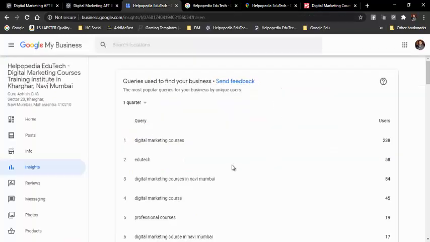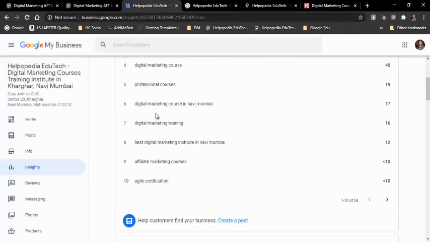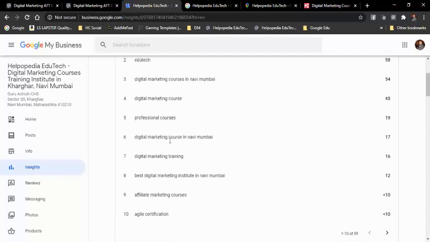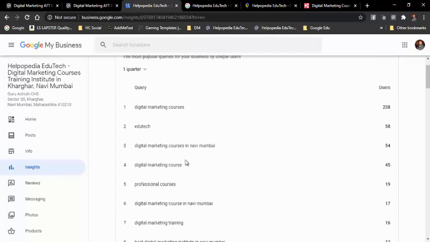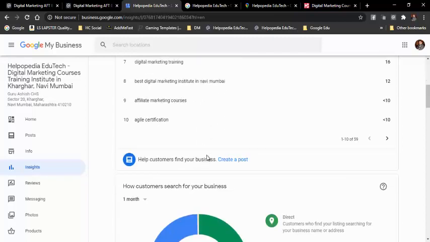Like this, with different keywords, they find my website: digital marketing training, digital marketing courses in Navi Mumbai, professional courses. So like this, there were various keywords with which people found our website. So this is the information that we get.